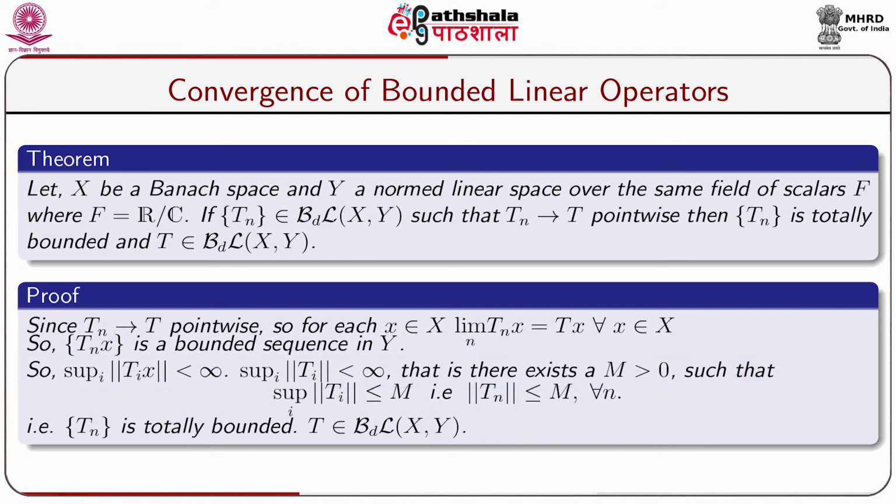Hence, there exists a constant M greater than 0 such that sup over i of norm of Ti is less than or equal to M, that is, norm of Tn is less than or equal to M for all n, because norm of Tn is less than or equal to the supremum over i of norm of Ti, and the supremum over i of norm of Ti is less than or equal to M. It follows that norm of Tn is less than or equal to M for all n, and this shows that the sequence Tn is bounded, and hence T belongs to BL(X,Y).